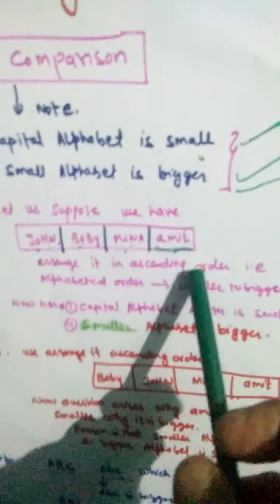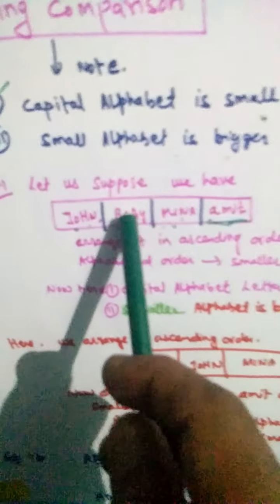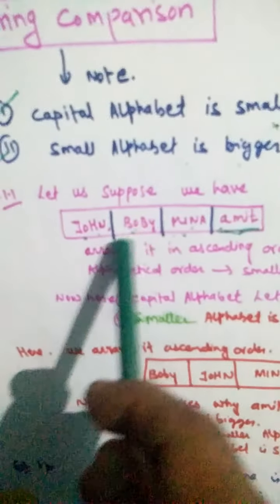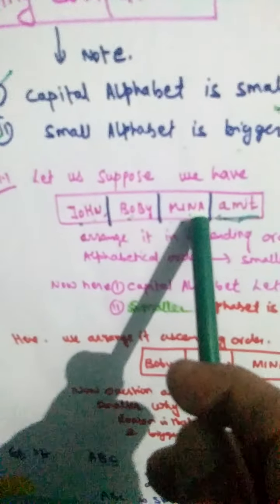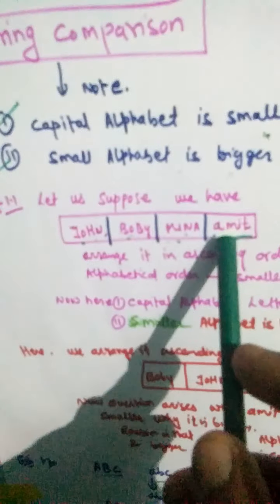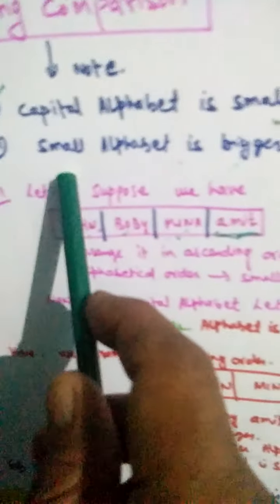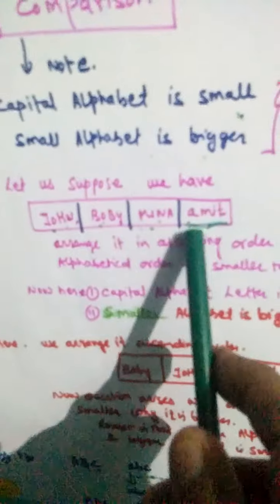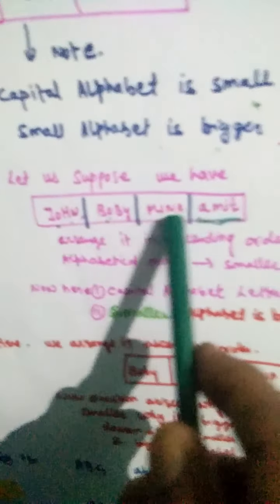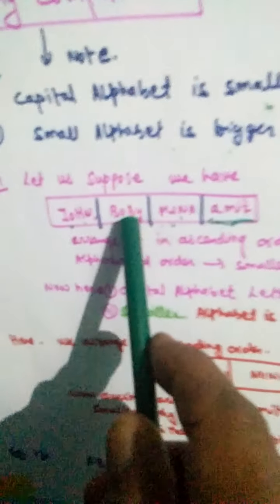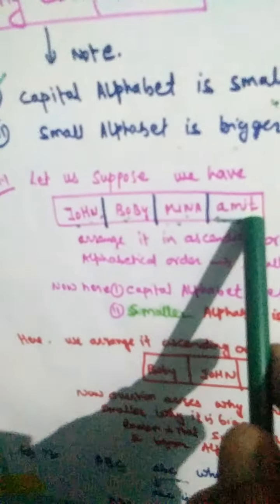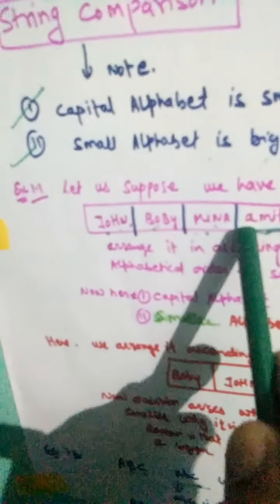Now if we have to arrange them in alphabetical order, first Bobby will come, and after B, John is coming, then Meena is coming, and last Amit. Why Amit last? Because according to the rule, a capital alphabet is small and a small alphabet is bigger. So here the capital letters are small, and after B what is coming? J, then M, and then Amit. Amit's A is small, that is bigger, so it will come last. Similarly, if we have Amit with A as capital, then it will come first.